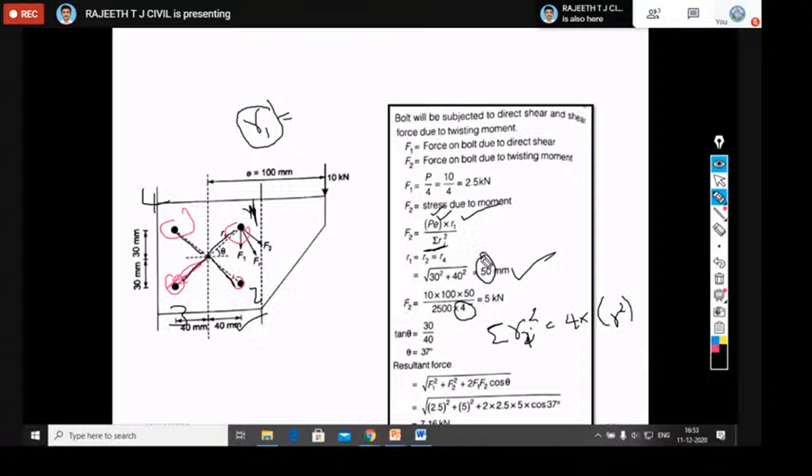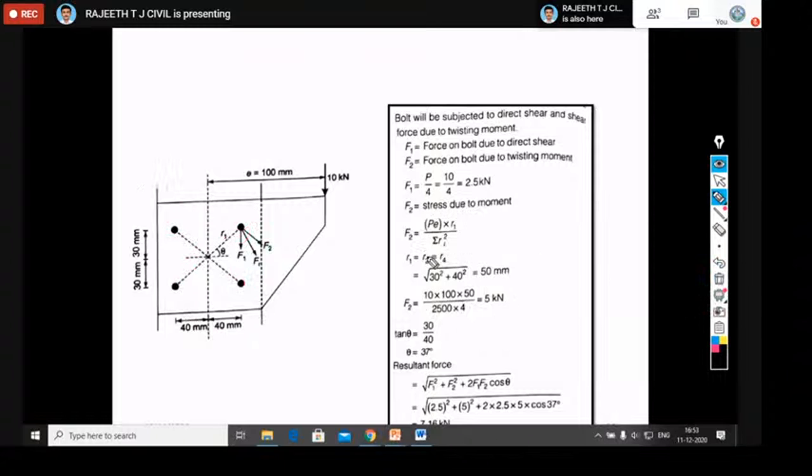What is R? 50. If you take 50 square, you get 2500. They have substituted 2500 directly here, which is R square for one bolt. Since we have 4 bolts with the same R, I will multiply the denominator by 4.